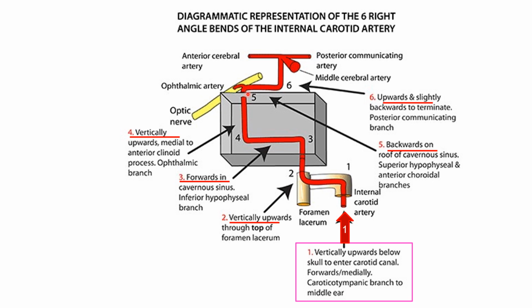The fifth is backward on the roof of the cavernous sinus, giving the superior hypophyseal and anterior choroidal branches. The sixth is upward and slightly backward to the terminal posterior communicating branch. This is the carotid bend, and here it divides into the middle cerebral artery, posterior communicating artery and anterior cerebral artery.